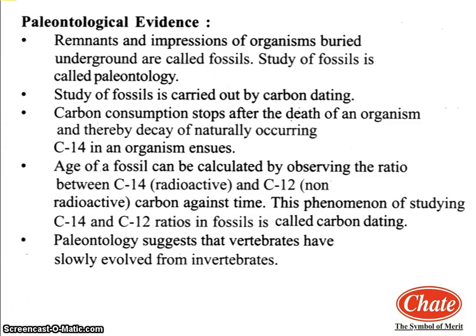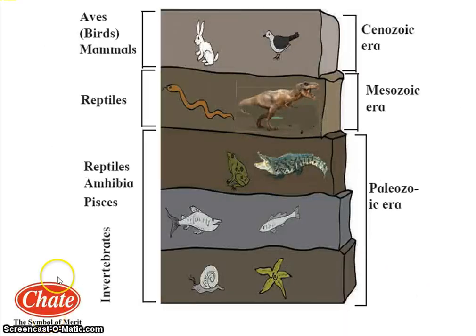If you observe the structure of the ground level and the fossils, what can you observe in this structure? In the ground level and the fossils, there are three eras you can see. The first one is the Cenozoic era, the second is the Mesozoic era, and the third is the Paleozoic era.